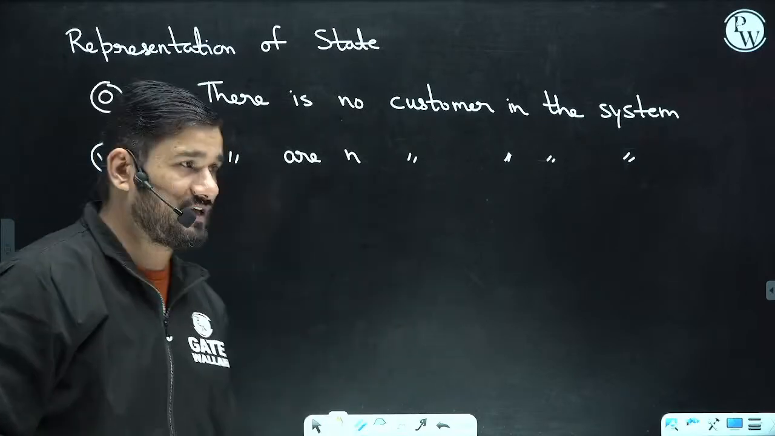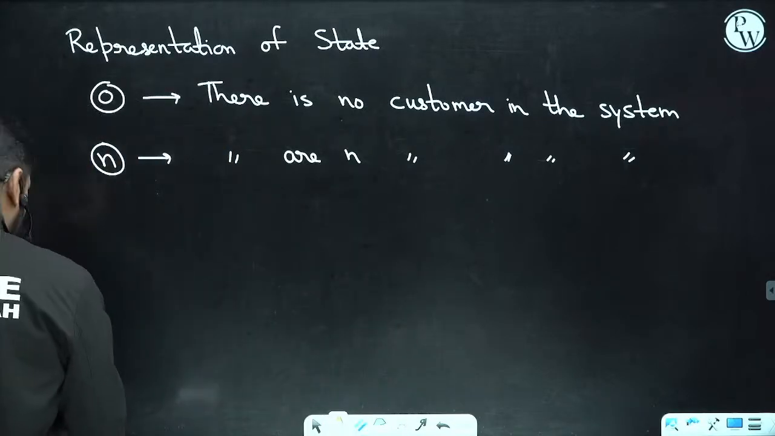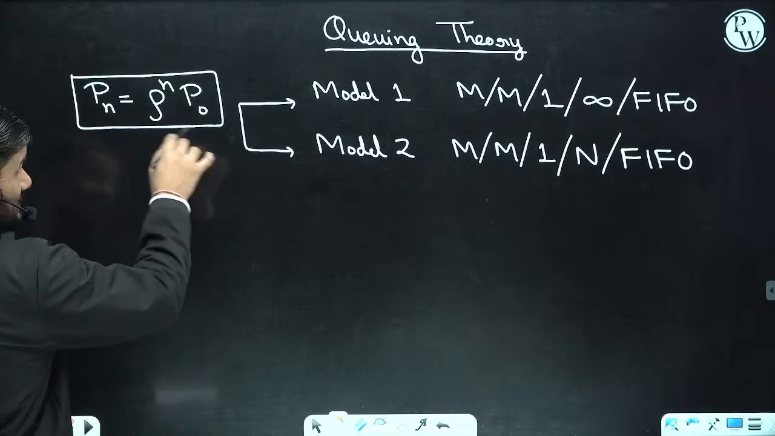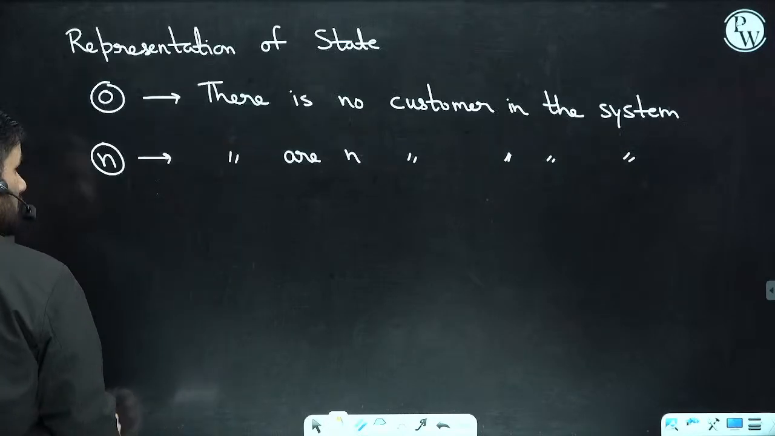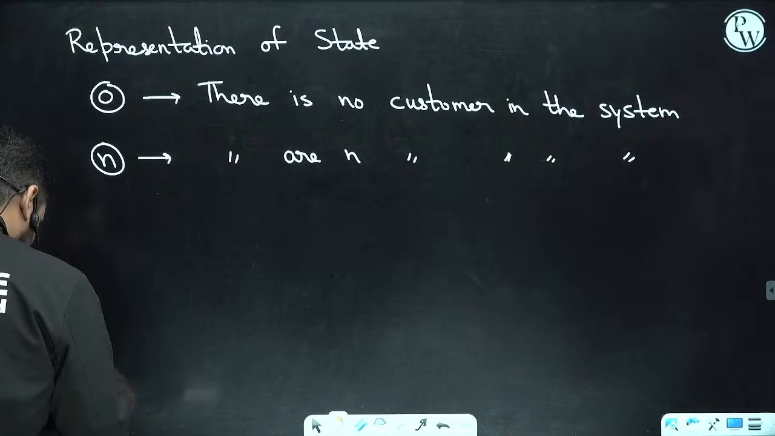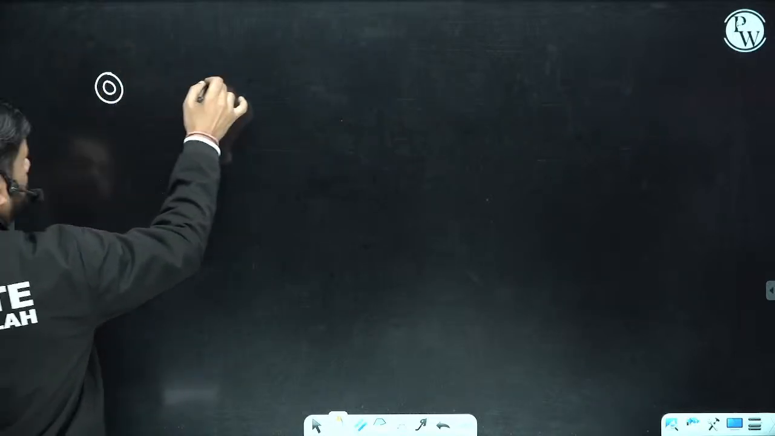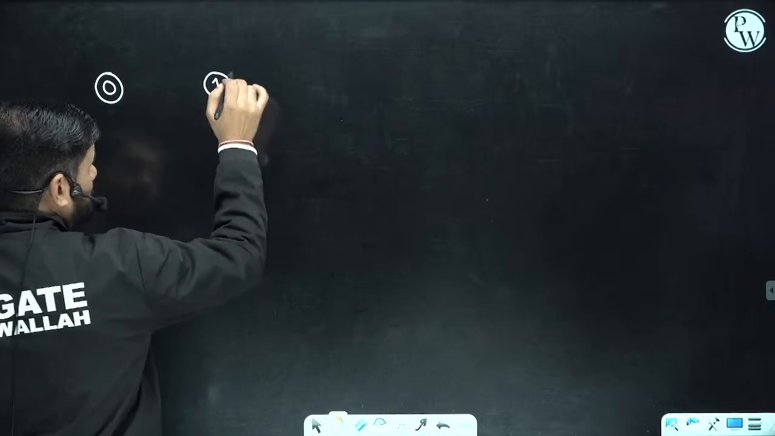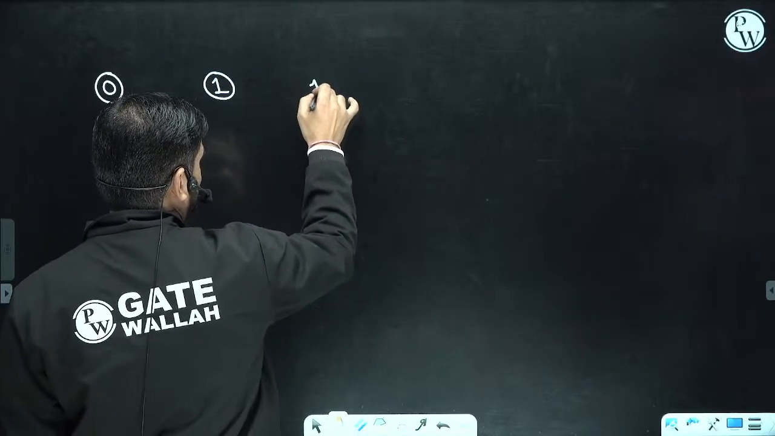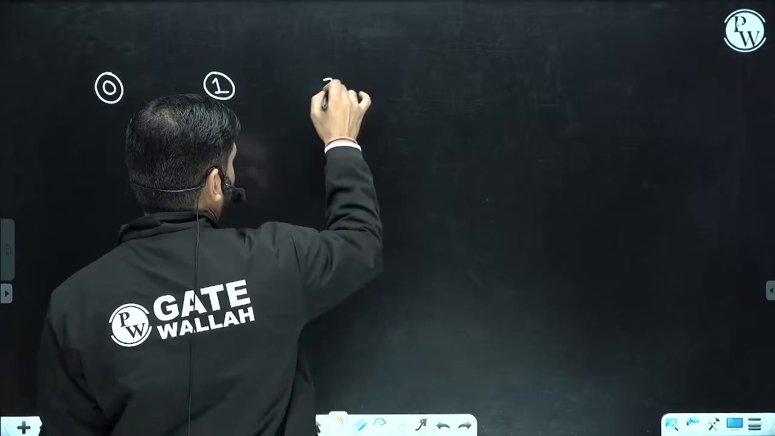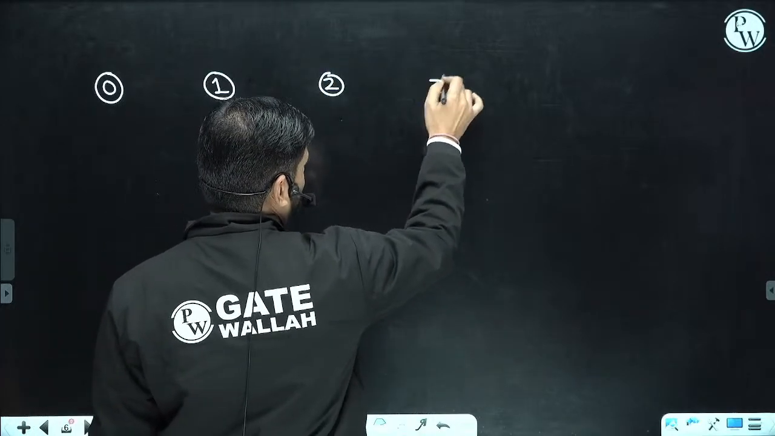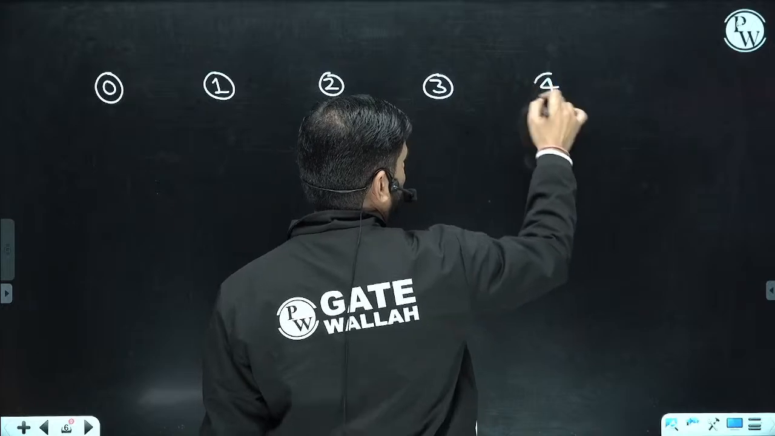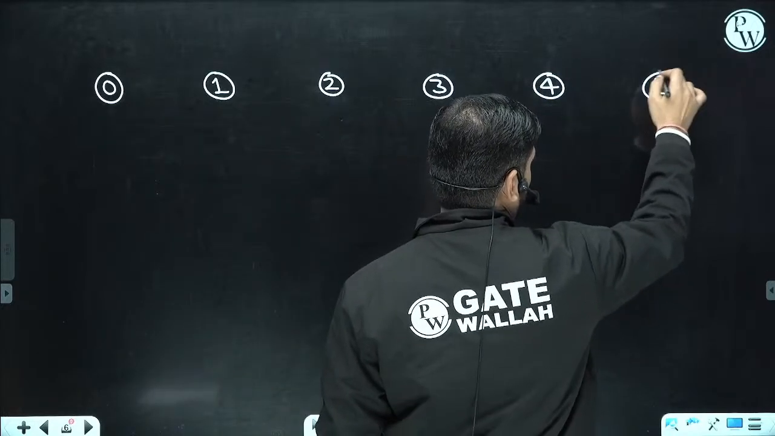Now let us discuss from where this formula is coming out. Let me draw one diagram here. This is the 0 state, this is the 1 state. The 1 state means 1 person in the system. This is 2 people in the system, 3 customers in the system, 4 customers in the system, and let's say 5 customers in the system.